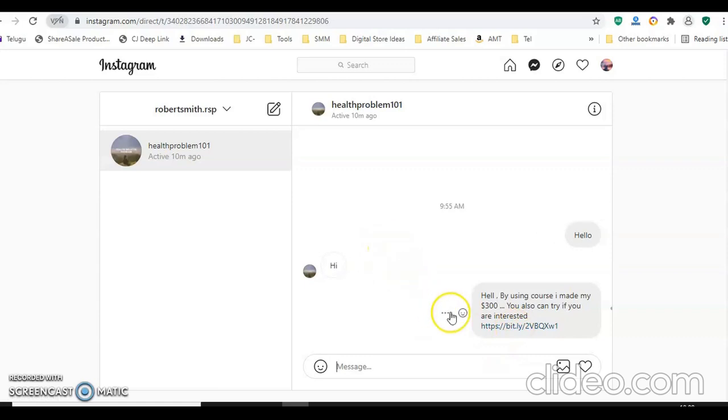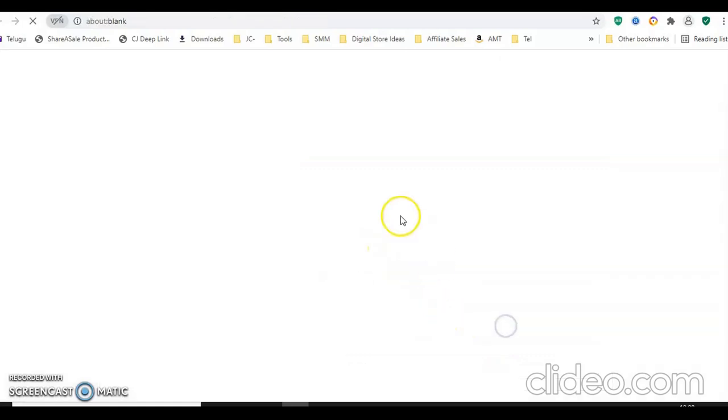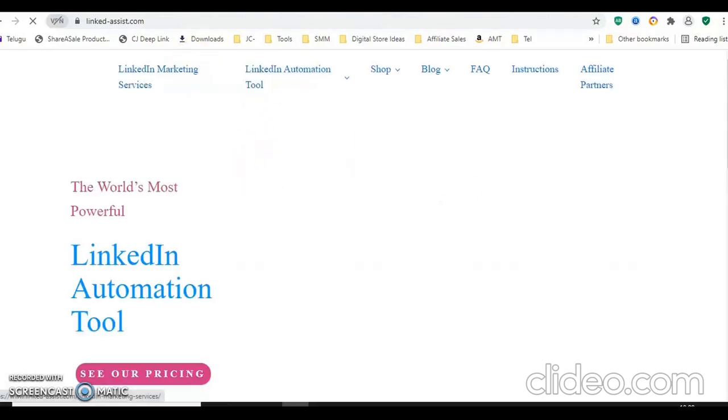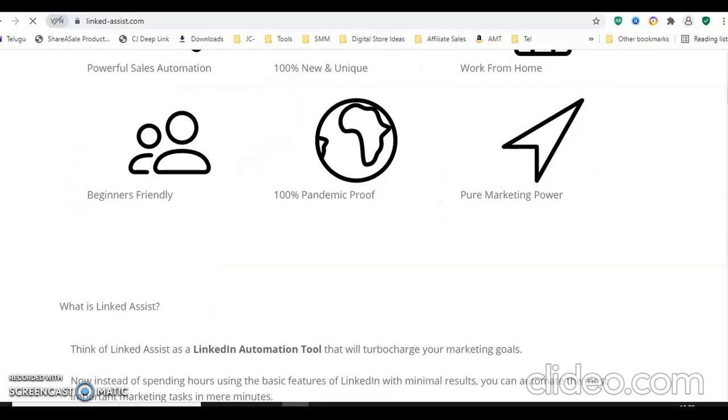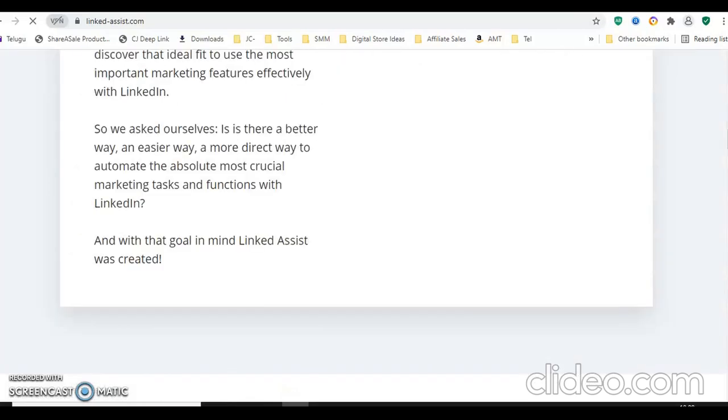So after seeing this message, if he clicks this link, actually he comes back to this sales page. Yeah, see, he is landing here after seeing the message. If he is getting convinced, he'll make a purchase.